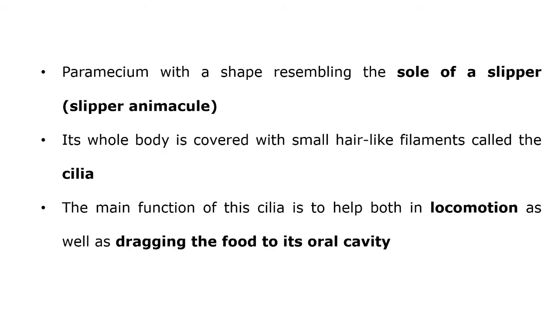Paramecium body shape is like the sole of a slipper, so it is also called slipper animalcule. The whole body is covered with hair-like minute organelles called cilia, and these cilia are present all over the pellicle, and are many in number. Their main function is to help in processes like locomotion as well as dragging the food to the oral cavity.